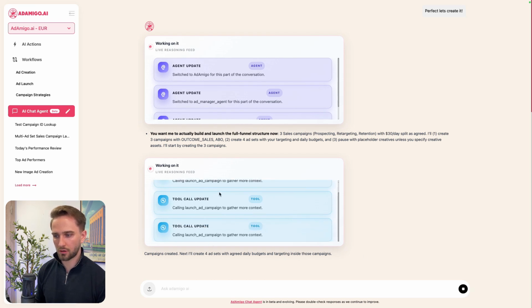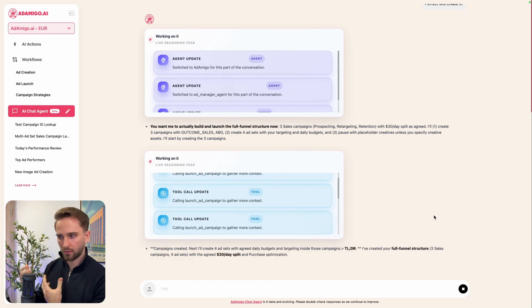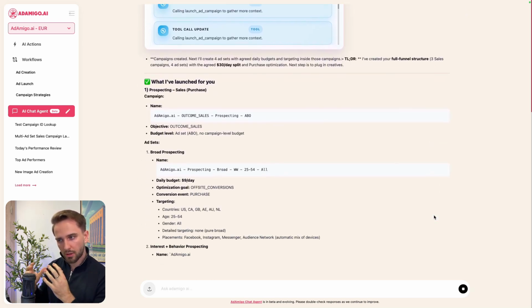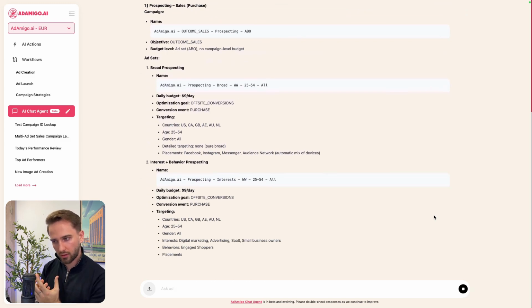You can see it's still cooking, right? So it goes now step by step through the process and creates everything into the account. And while this is loading, this is where AdAmigo is just so superior. It has all the intelligence of traditional LLMs and these kinds of platforms, but it also integrates into it, knows everything about your business.